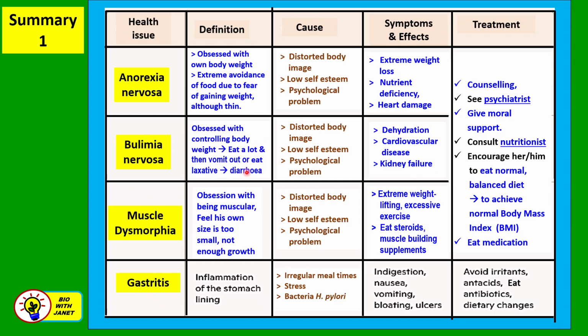Bulimia nervosa. Again, the patient's obsessed with controlling the body weight, but in this case, they eat a lot and then vomit out or eat a laxative to induce diarrhea to occur. All right. Now, the cause is similar to that for anorexia nervosa, and the symptoms and effects.